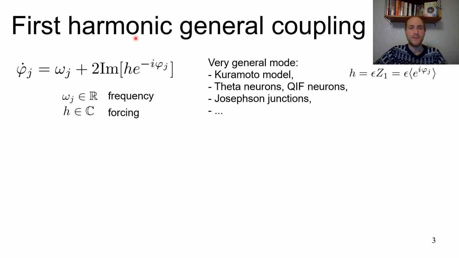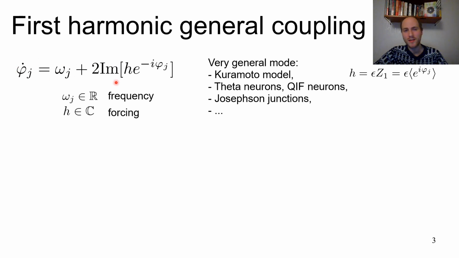So we take first harmonic coupling, which we write generally like this, that the phase phi j evolves or grows with the natural frequency omega j and is coupled via a force h, which can be in general complex. That's why we take here the imaginary part of it.